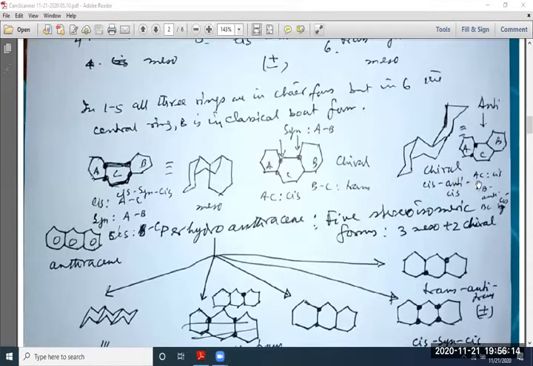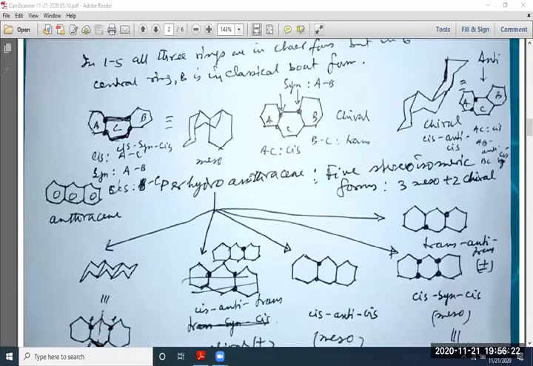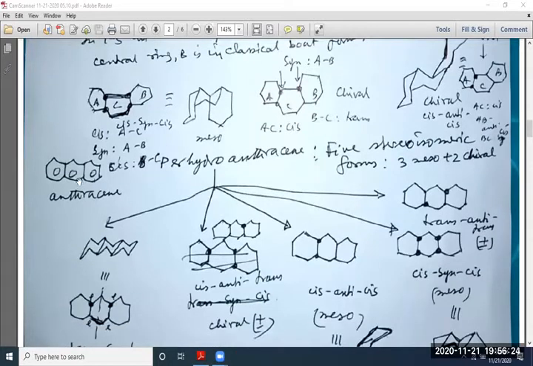Okay. AC is cis, AB is anti, BC is cis. Now, the another is anthracene. All the three aromatic rings are side by side. So on hydrogenation, it is called perhydroanthracene. The above was perhydrophenanthrene, and this is anthracene, from anthracene aromatic ring.